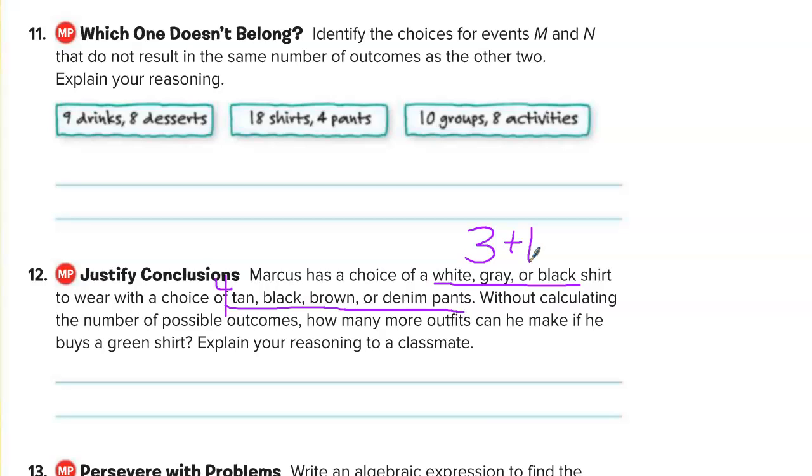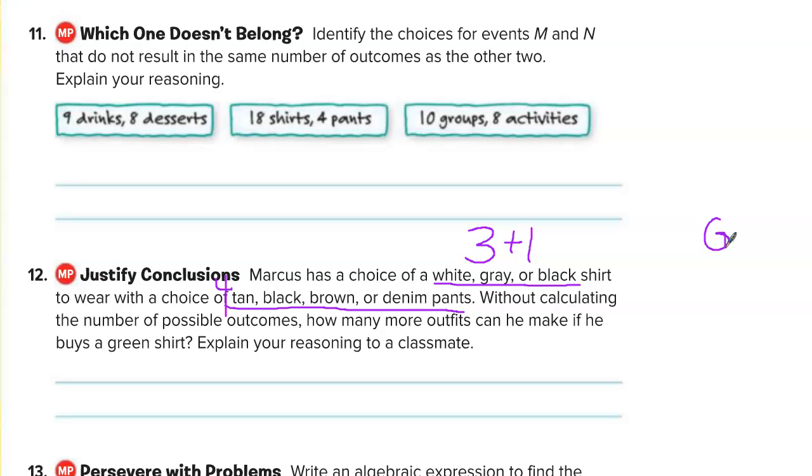4. Who said that? 4. Why do you say 4, Brookley? Okay, I like where you're going. Emma, what do you think?